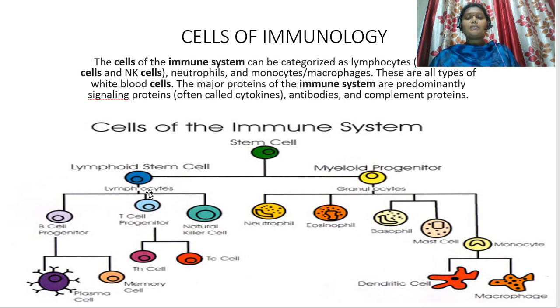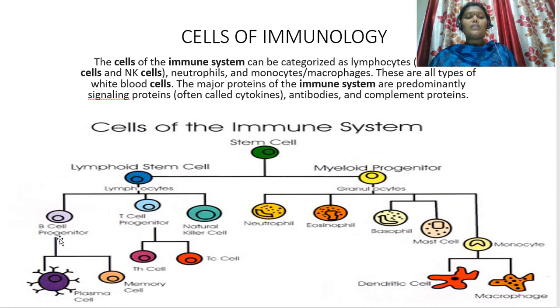So lymphoid stem cells further produce lymphocytes. What are they? Those are B lymphocytes, T lymphocytes, and natural killer cells. These natural killer cells are involved in the apoptosis of the antigens. These NK cells are present in tissues such as tumor cells or cancer cells.